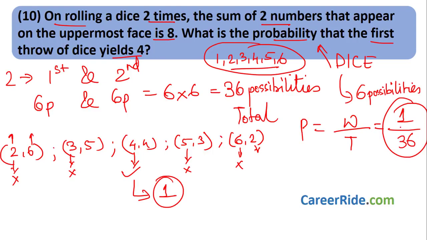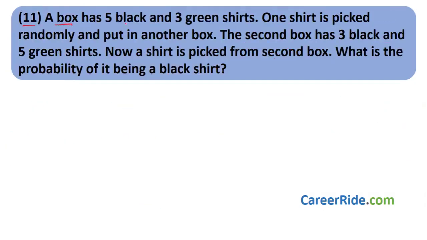Okay. Moving to question number 11. A box has 5 black and 3 green shirts. One shirt is picked randomly and put in another box. The second box has 3 black and 5 green shirts. Now a shirt is picked from the second box. What is the probability of it being a black shirt? Now pay attention, this is a very easy sum actually, but you might make silly mistakes and get the wrong answer.